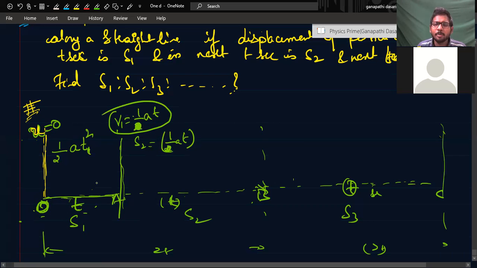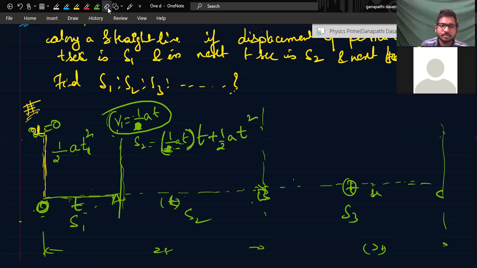v is equal to u plus at. Yes, sir. Now I got it. So S2 will become: for this second part journey, the initial velocity is at, so S2 is equal to at into t plus half into a into t square. Now you need to find again what is the velocity here. Like that you need to solve the problem, right? But it will become a bit lengthy.